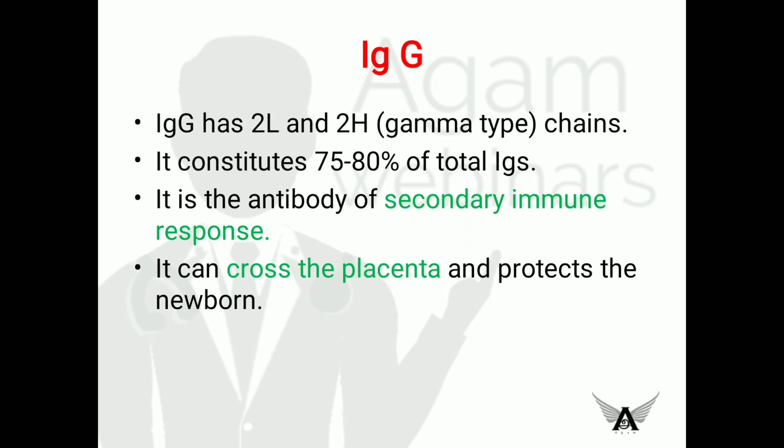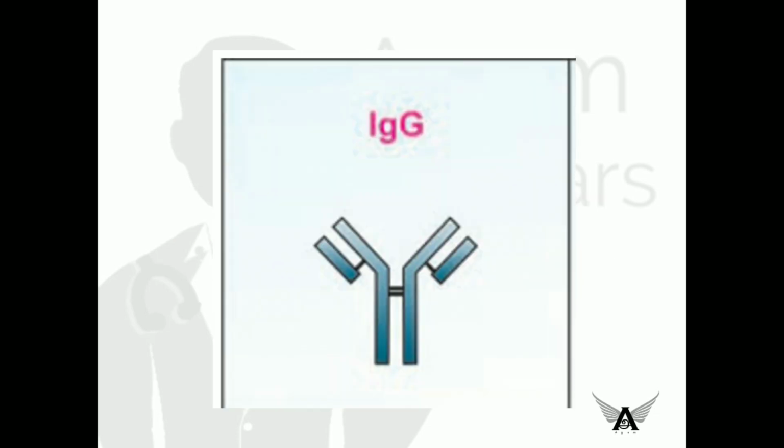During secondary immune response, the antibody that rises in our body is IgG. And a very important specific point about this is it is the only antibody that can cross the placenta, and it protects the newborn from infections. Okay, remember, only antibody to cross the placenta. Next, this is the structure. It has two heavy chains and two light chains.